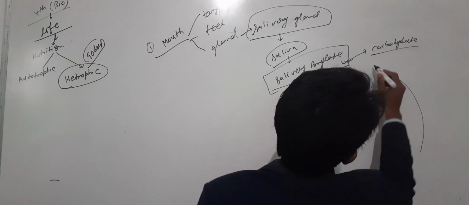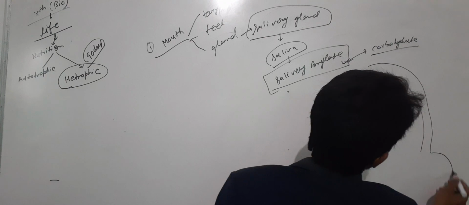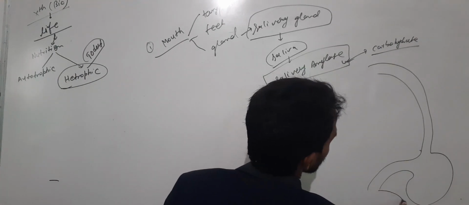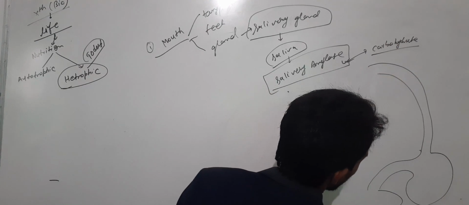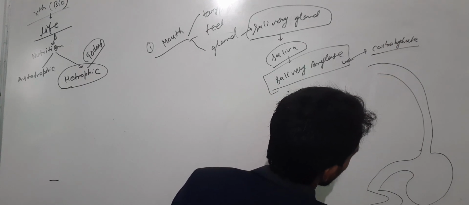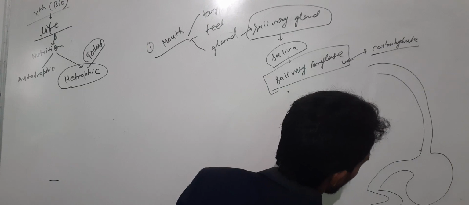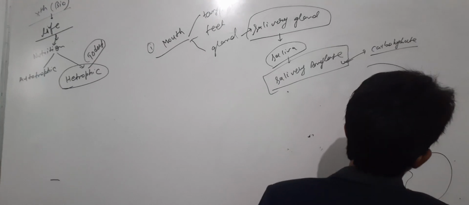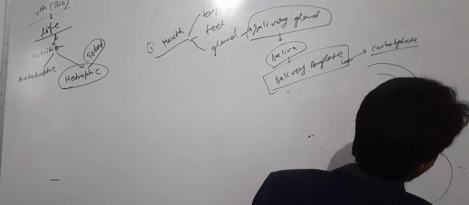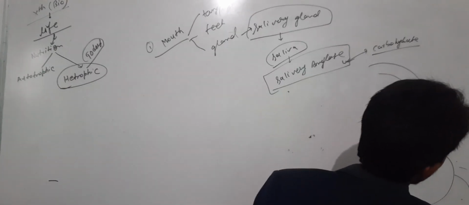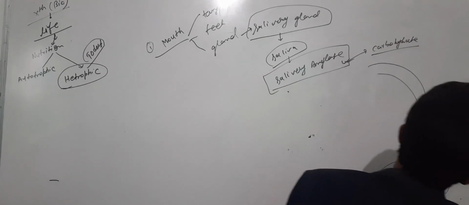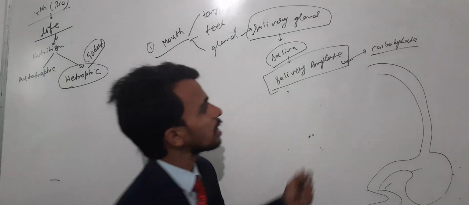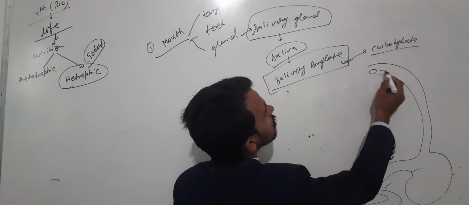Next is the stomach. Then it moves into another tubular structure, the small intestine, and at last the waste is removed from the body, and there is also a large intestine. We cannot express this well because it's not a 3D diagram, so try to understand whatever I am trying to express here. Those are the food particles, right?